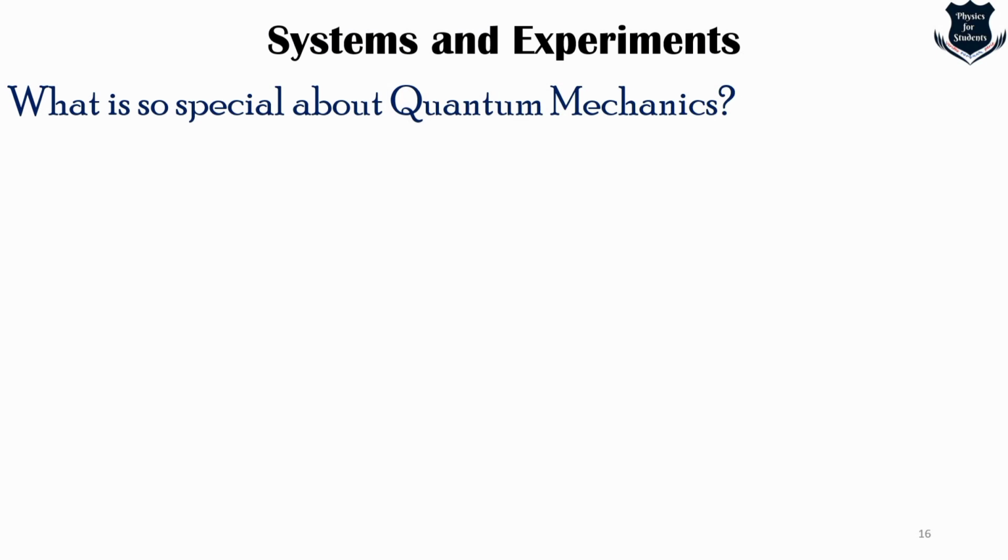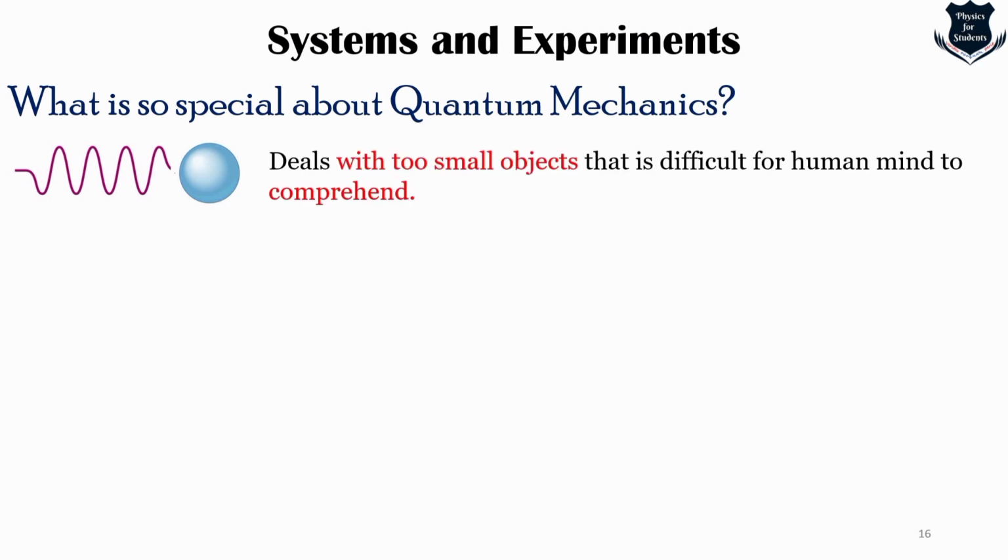But actually it is not so, because quantum mechanics deals with the behavior of objects, say for example an electromagnetic wave, a photon or an electron. It deals with the behavior of objects that are so small that we human beings are quite ill-equipped to visualize them.